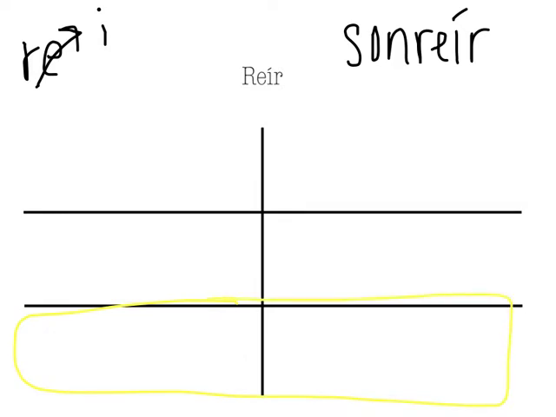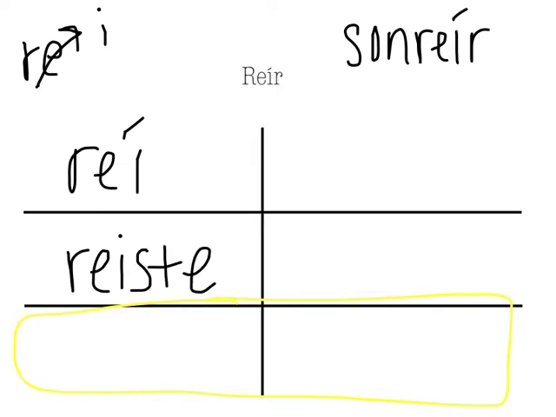However, to preserve our sound, we're going to need to add a couple of extra accents as well. So the yo form is normal, reí. In the tú form, if we just wrote it like this, it would say reiste. We want it to say reíste. So we're going to go ahead and put an extra accent on the I in this form.